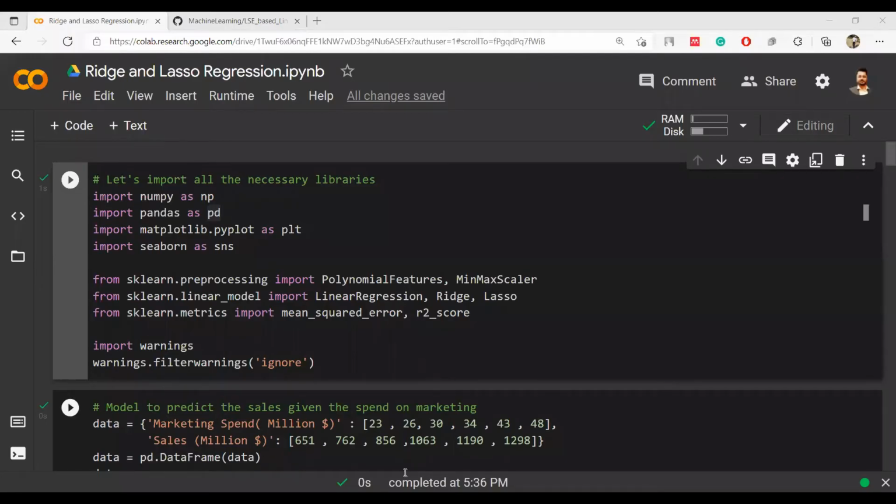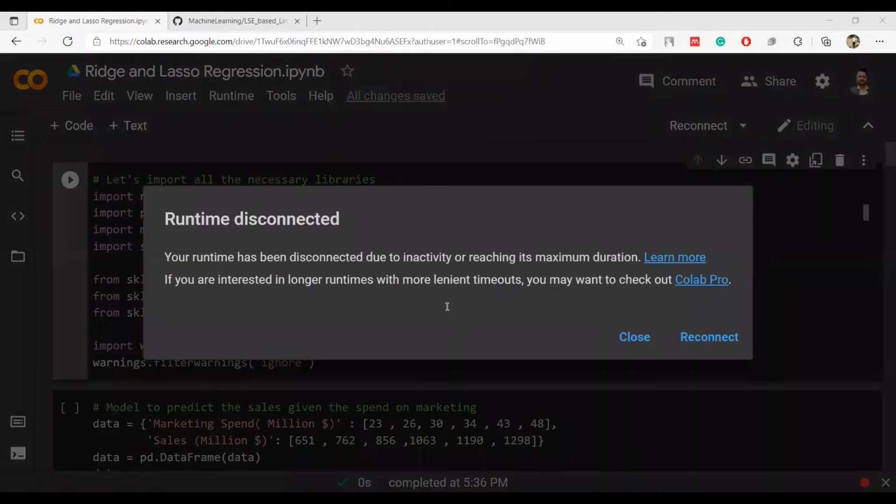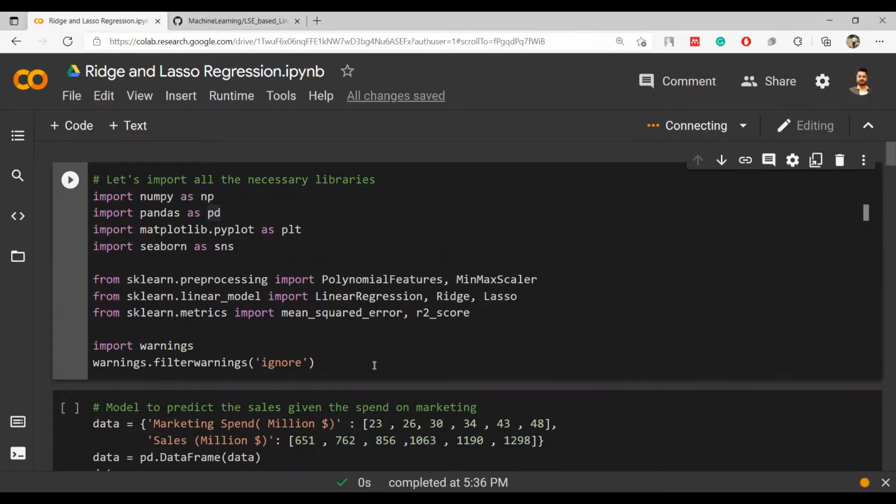So now we are going to start with the ridge and lasso regression. So what is ridge regression? In ridge regression, we generally try to shrink all the coefficients that are available in our equation. And in lasso, we are trying to shrink it, but we are also trying to select some of the variables, and we are trying to minimize the others by making the beta value 0. So we will see how this works, and let's begin.